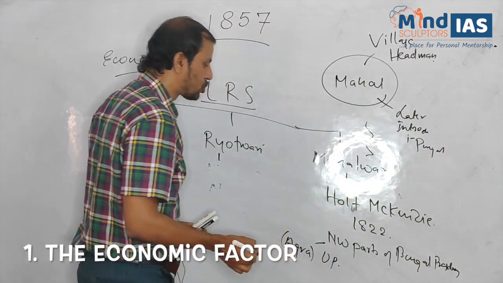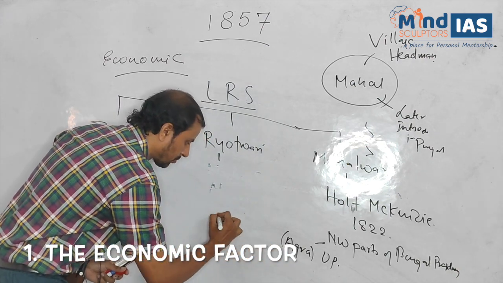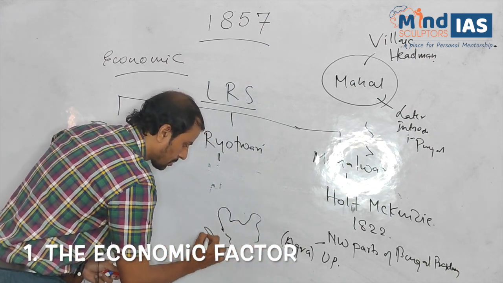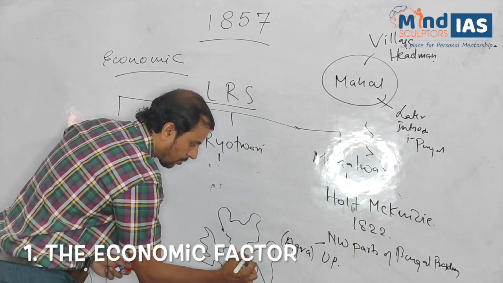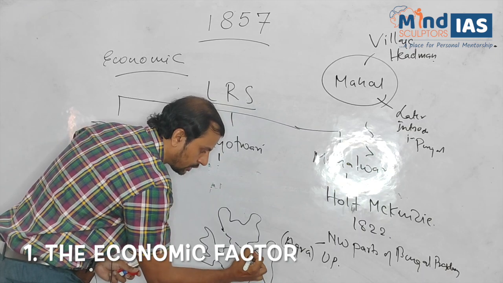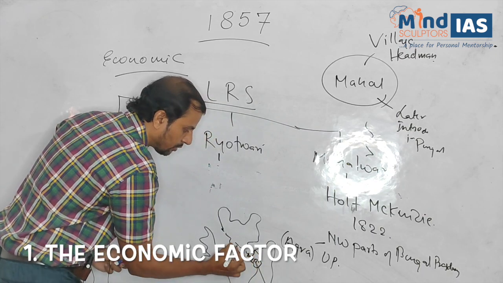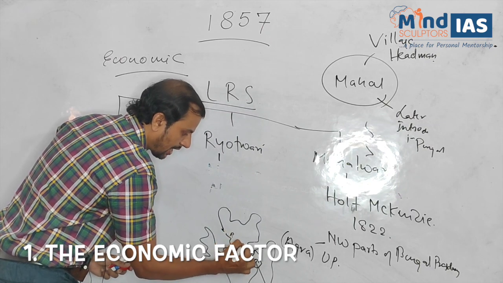So we can always draw on India map areas of Mahalwari system: northwestern parts of the Bengal Presidency, Punjab and Agra.